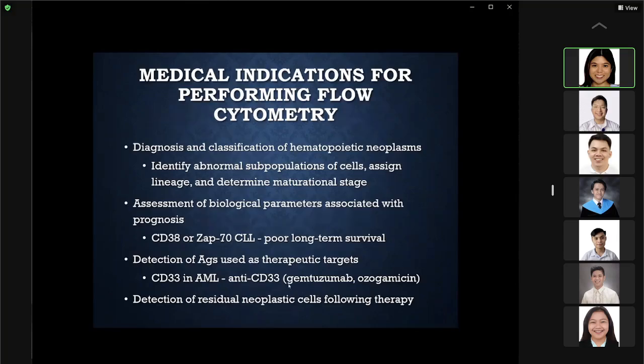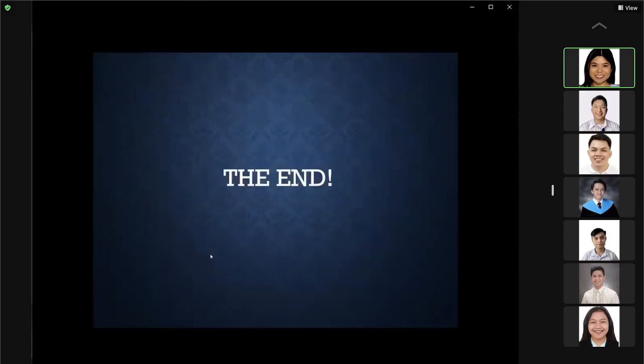Detection of residual neoplastic cells following therapy. Even if you have a very small number of neoplastic cells, they can be identified by flow cytometry.